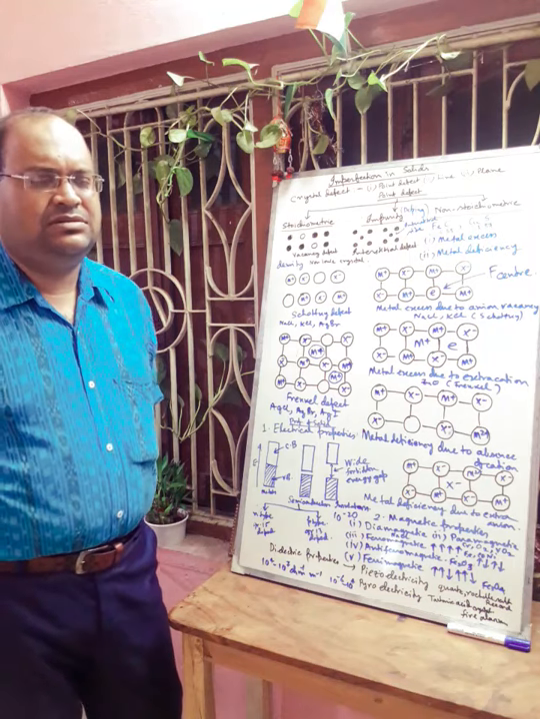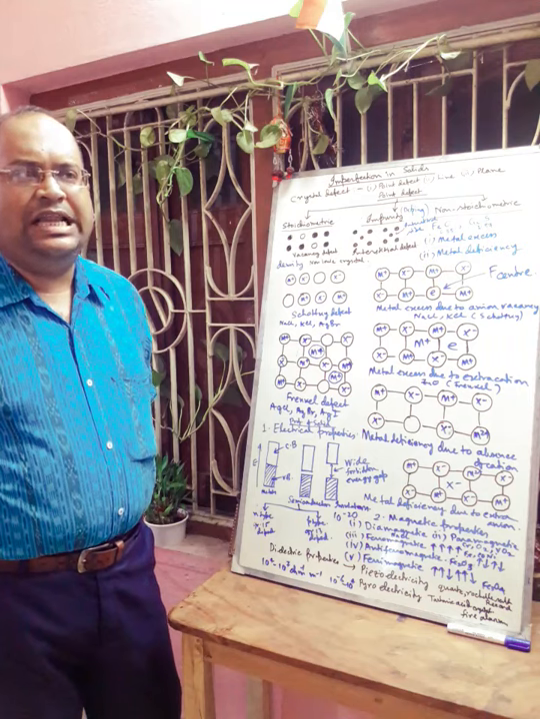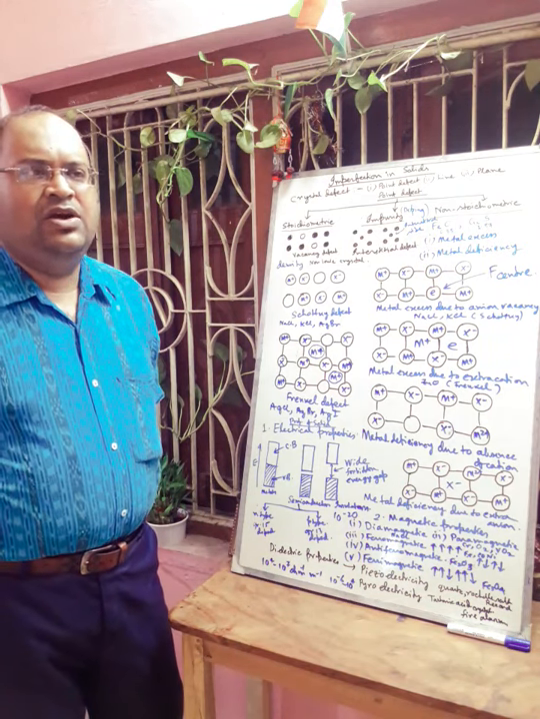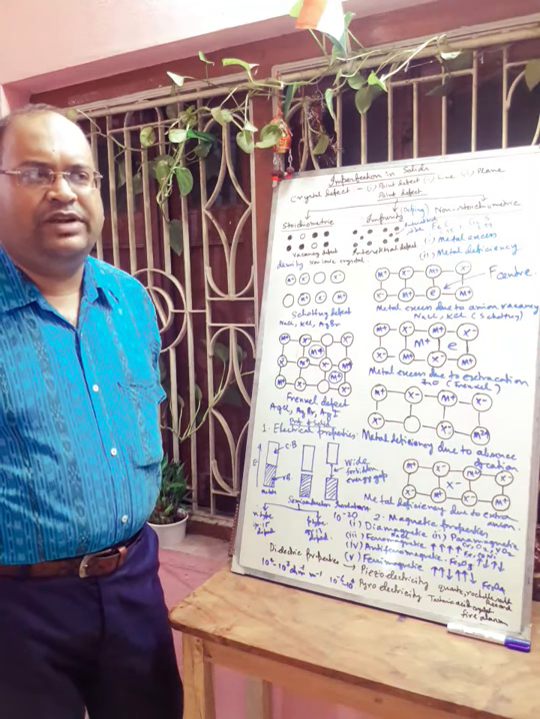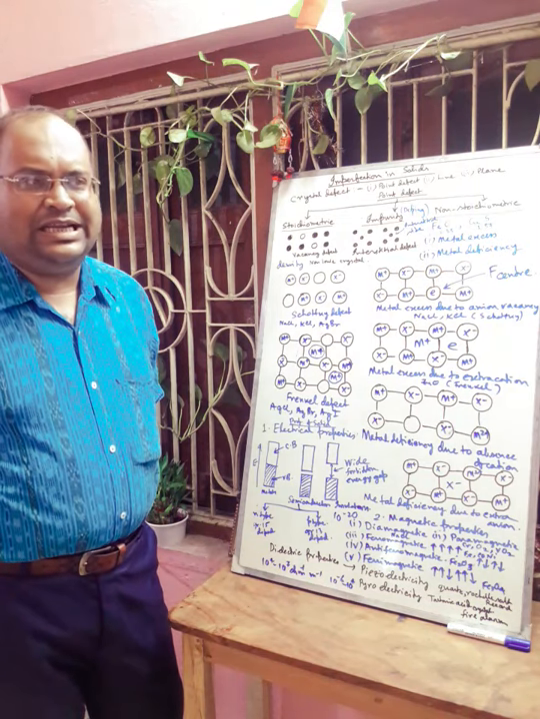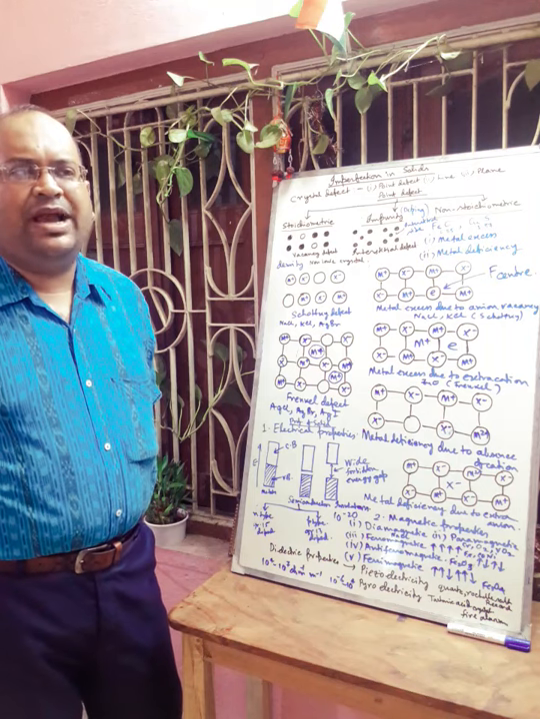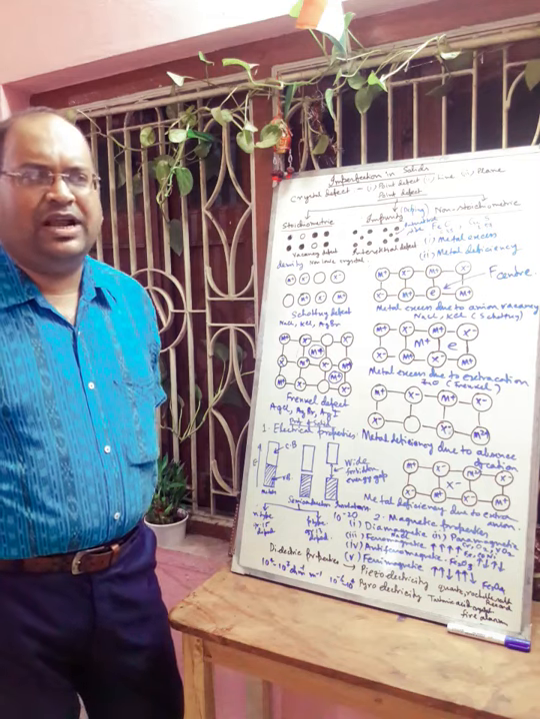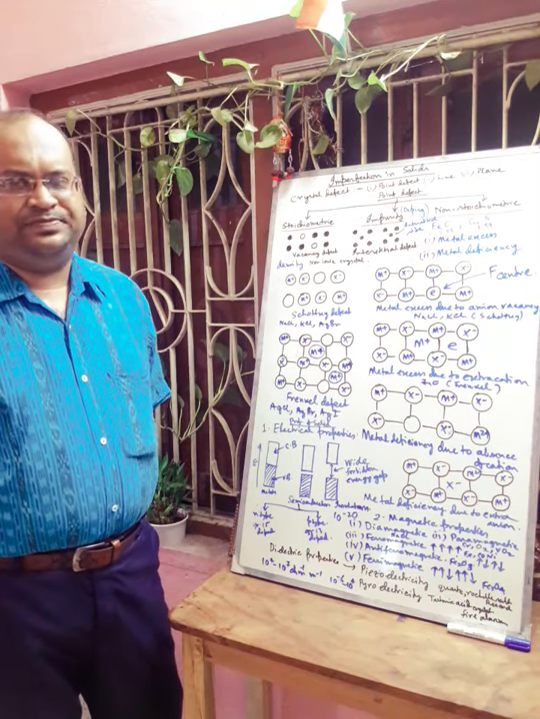Now what is insulator? The solids which almost do not allow the electric current to pass through them. Conductors have conductivity values ranging from 10 to the power 4 to 10 to the power 7 ohm inverse meter inverse. And insulators have conductivity in the order of 10 to the power minus 20 ohm inverse meter inverse. Sulfur, phosphorus, wood, plastic, rubber can act as insulator.